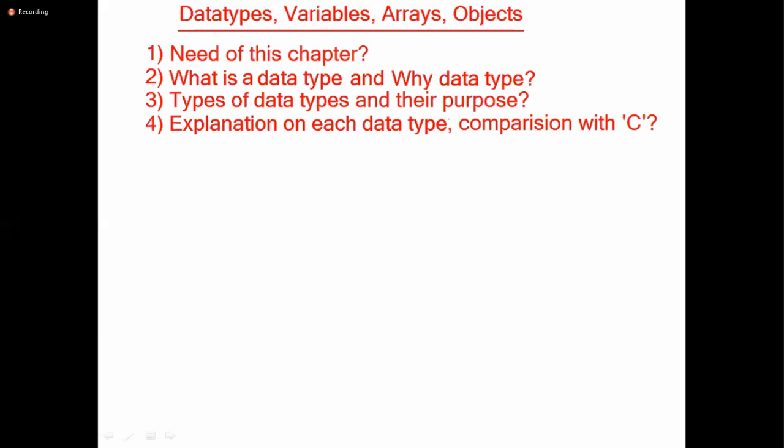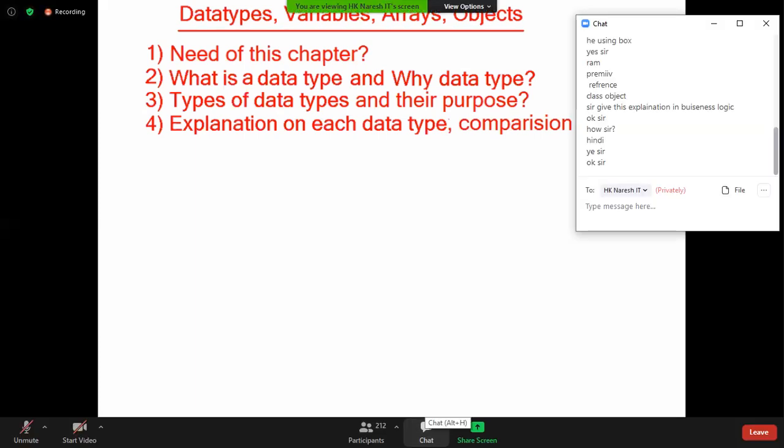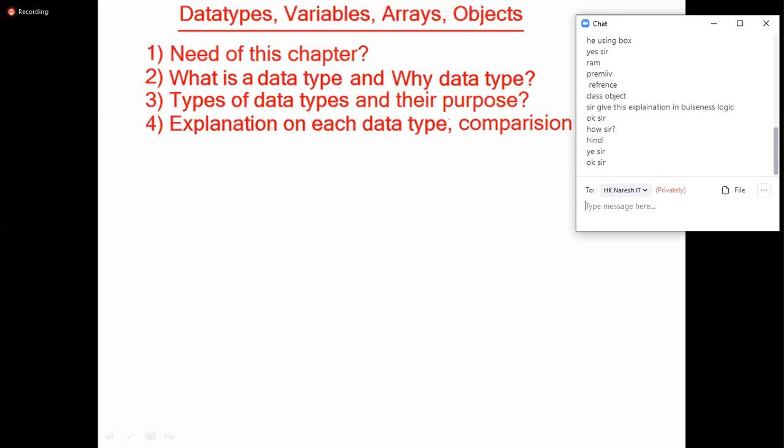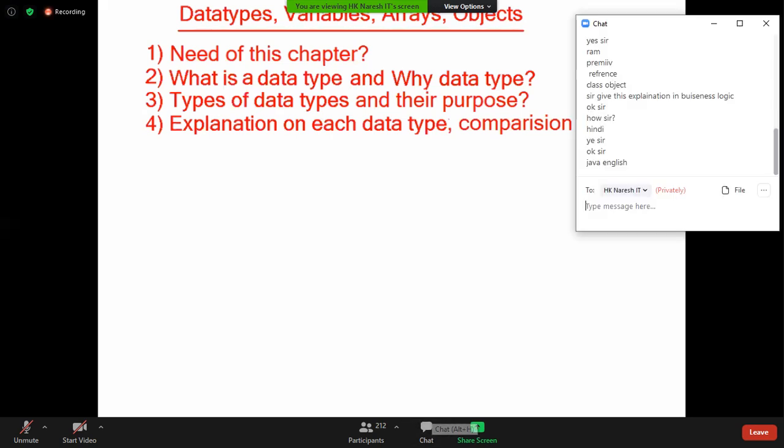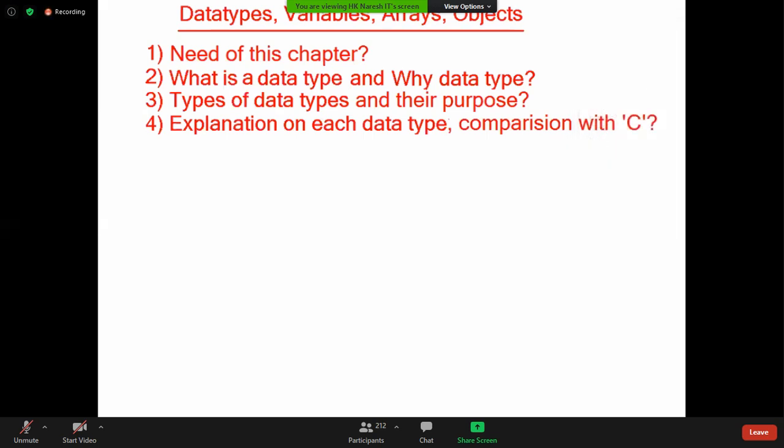Tell me, for the last 1.5 hours, in which language am I talking? I am speaking in Java English language. I'm not speaking in Java. I'm not speaking in English. I'm speaking in Java English. What is the meaning of Java English? Vocabulary is Java. Grammar is English.